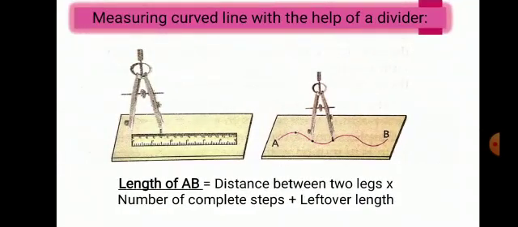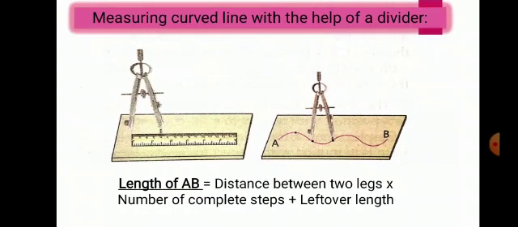Now second is measuring a curved line with the help of a divider. See how we can measure the curved line with the help of a divider. Open the legs of the divider to cover some convenient distance. It's according to your choice that you can easily cover that distance. Say 4 millimeter. Now place one leg of the divider at one end of the curved line AB. See in the first diagram it has taken the distance of 4 millimeter. Then the second diagram shows that it is covering the distance of 4 millimeter.